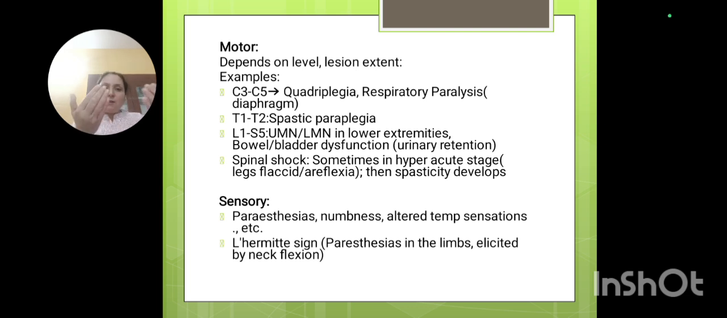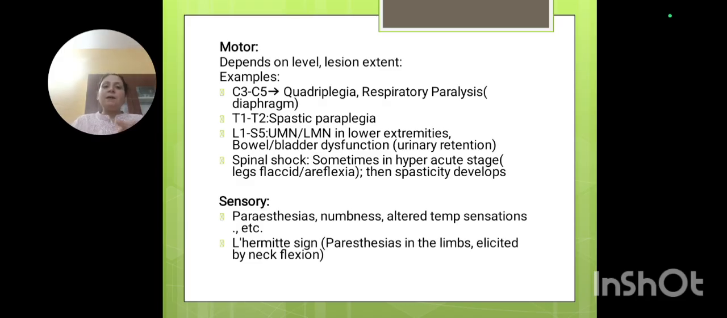So coming back to this, there will be a presentation of, first, a spinal shock, followed by UMN and LMN kind of features. Both features will be seen here. First, there will be a spinal shock where there will be no response, and then spasticity sets in, and then the tone increases.